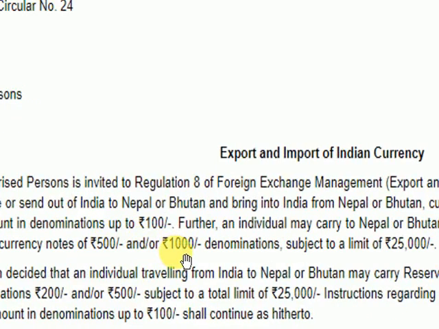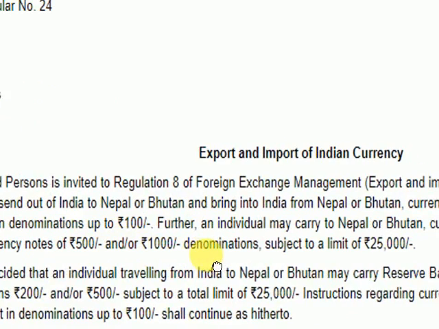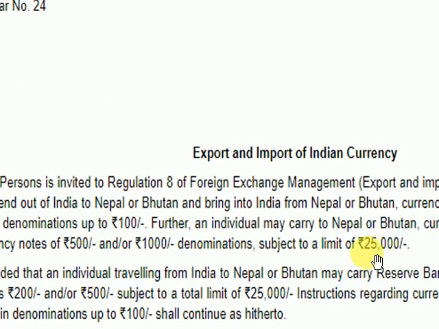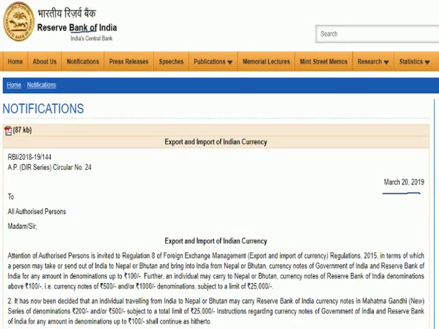I believe there is some mistake in this notification. Instead of 1000, since those notes are now stopped, it should be 2000 denomination, subject to the maximum limit of 25,000. So you can go to the RBI website and read about this notification in detail. It is just an advisory for you: whenever you travel abroad, always find out what the foreign exchange management currency rule is at that time, how much currency you can carry while going abroad and how much you can carry while coming back from abroad.